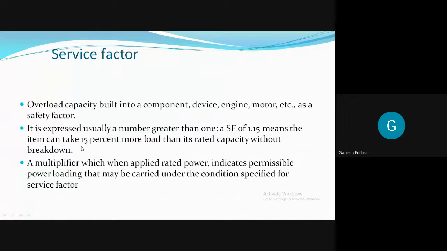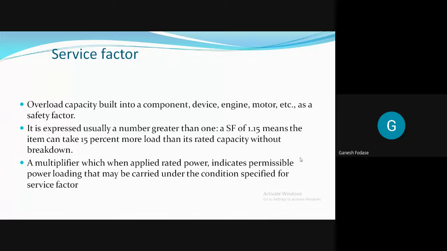It is generally expressed as a number greater than 1. Let's say service factor is 1.15. Means what? That item can take 15% more load than its rated capacity without breakdown. So 1.50 means 50% more load it will take. So this is service factor, and generally it is used in case of motor designs.